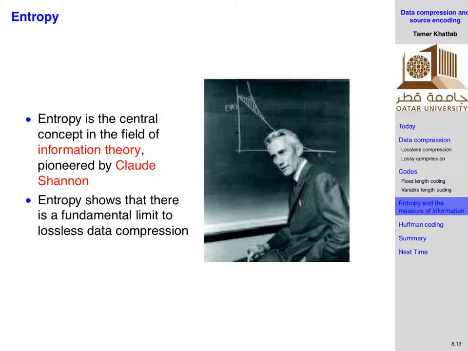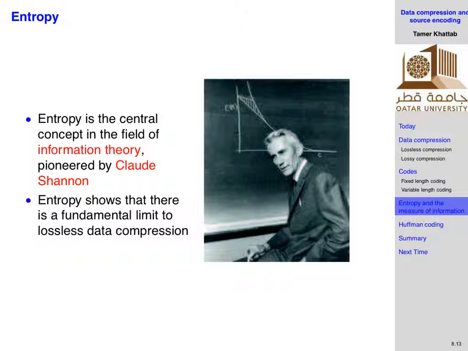He was at Bell Labs, and he was a graduate of MIT, then he got his PhD from Princeton University. And in his master's thesis, which is considered one of the most important, if not the most important master's thesis in the area of electrical and computer engineering, he came up with the theory of digital design. So all these things that we study in digital design were done by this guy. And then in his PhD and his work in Bell Labs, he came up with the theory of communication, which is called information theory. So it's just like cooking up theories and then leaving them for people. And it took people like 20 years to actually figure out that his work is really that valuable.